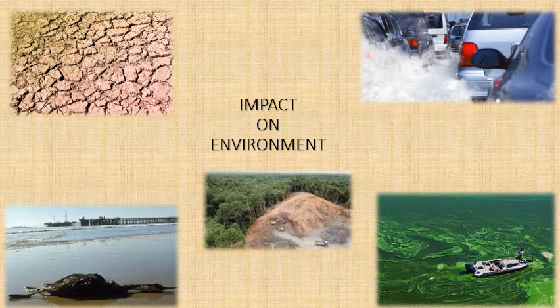There are many other impacts also, but these are the five major impacts: drought or loss of soil fertility, deforestation, oil spills, water pollution, air pollution. So I hope you are able to understand and get a whole understanding of the chapter conventional sources of energy. Keep in mind distribution, how it is produced, the origin and production, advantages, disadvantages, impact on the environment. There are two or three extra things which I've added on, but these are very important for you to get the full understanding of the chapter.